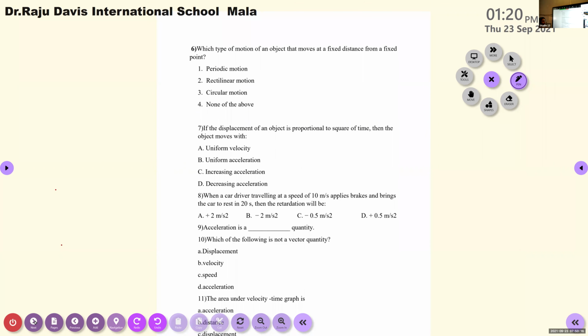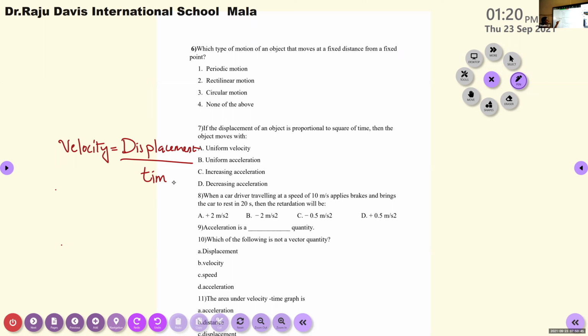If the displacement of an object is proportional to square of time, then the object moves with uniform velocity, uniform acceleration, increasing acceleration or decreasing acceleration. So what is the relation between velocity and displacement? Velocity is equal to displacement divided by time.